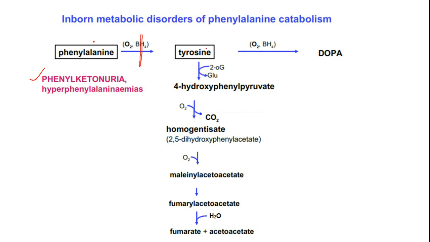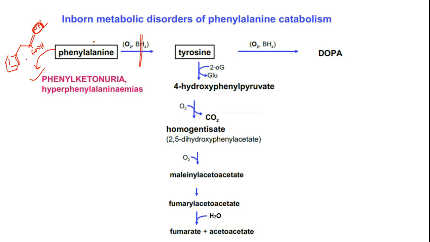Because phenylalanine fails to get converted to tyrosine, a large quantity of phenylalanine will accumulate. Phenylalanine is this one: benzene will be there, and then you have NH2 and COOH. If it cannot be converted to tyrosine because hydroxylation cannot happen, a large quantity of this will be eliminated via transamination. So this is phenylpyruvate, the alpha-keto carboxylic acid that will result from the transamination reaction of phenylalanine.